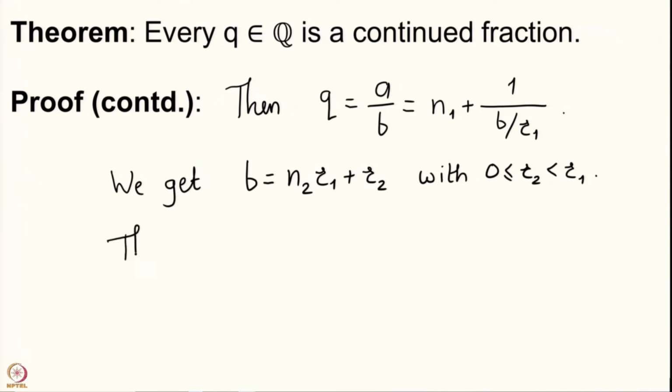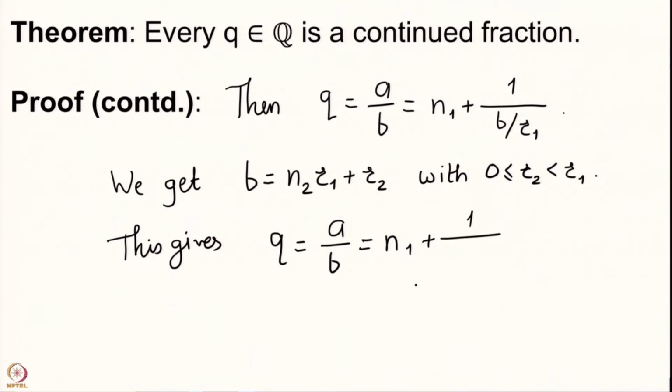So, this gives q equal to a by b, which we have written as n1 plus 1 upon b by r1, but once we divide by r1 we get this to be n2 plus r2 by r1.